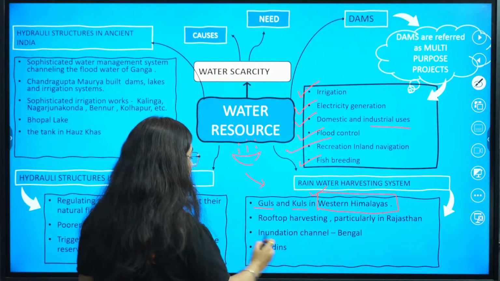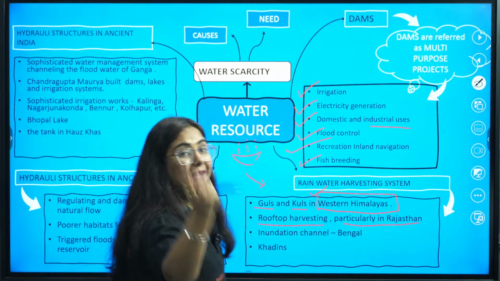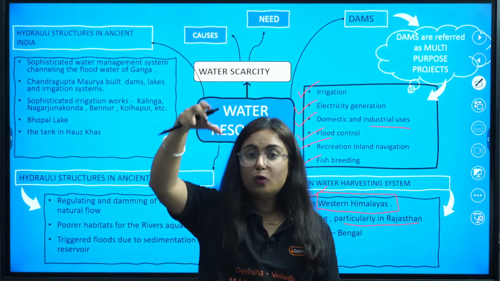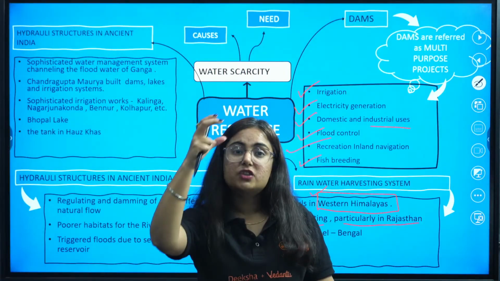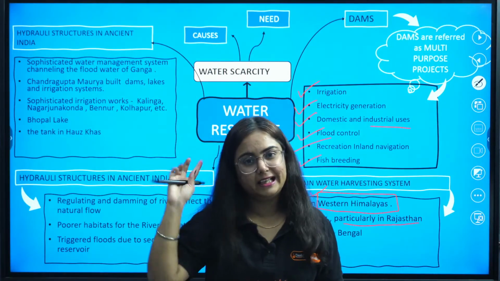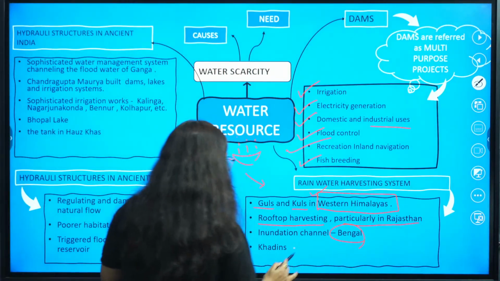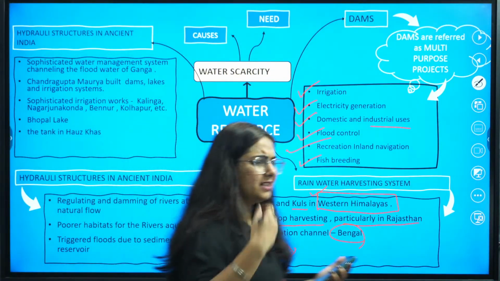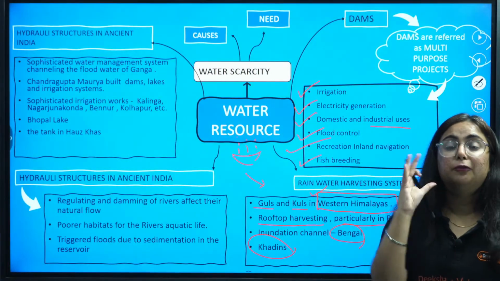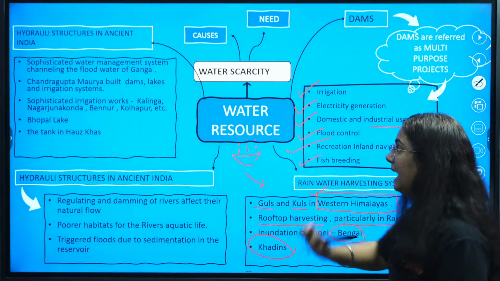Then we have the rooftop harvesting system, particularly in Rajasthan. Beneath their houses, they have made a tank. With the help of their roof, they attach a pipe through which rainwater comes and gets collected in the tank. We will study this in detail. Then we have inundation channels in Bengal, khadins and johads in Jaisalmer, etc. These are the popular rainwater harvesting systems that exist in India.